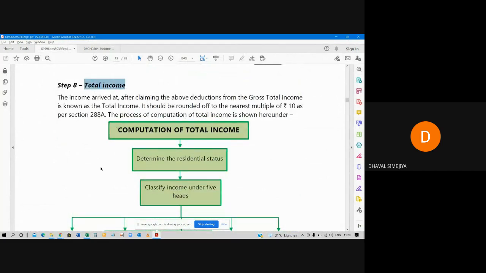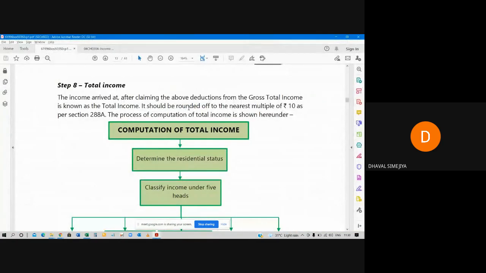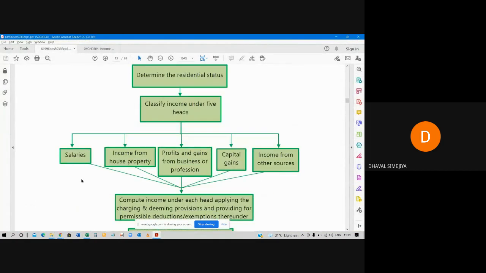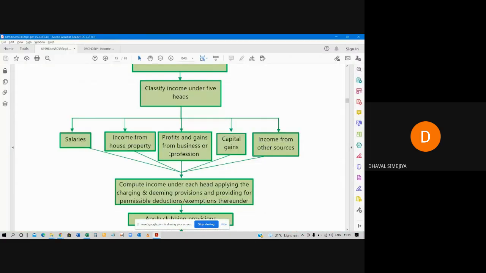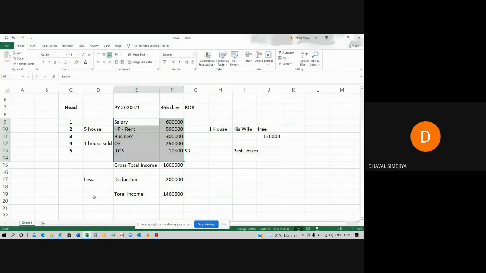Step number 8: computation of total income. Then determination of residential status, that we have determined over here, that he was in India for 365 days, so he will be resident and ordinarily resident. Then classify income under 5 heads. So we have classified all the incomes in 5 heads. Then compute income under each head, applying the charging and deeming provisions and providing for permissible deductions and exemptions available. So we have given all the deductions and exemptions available.